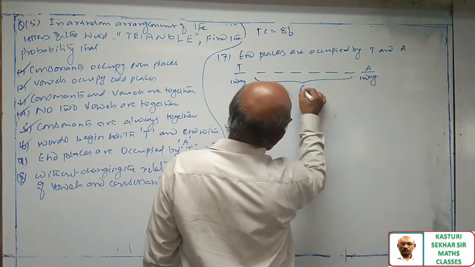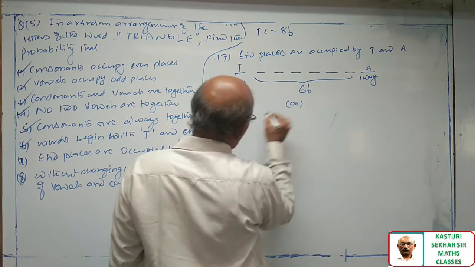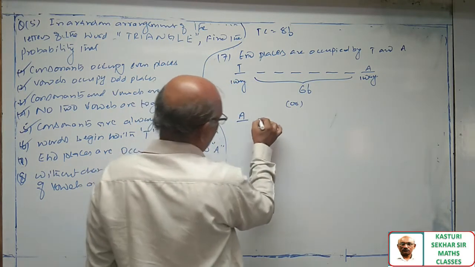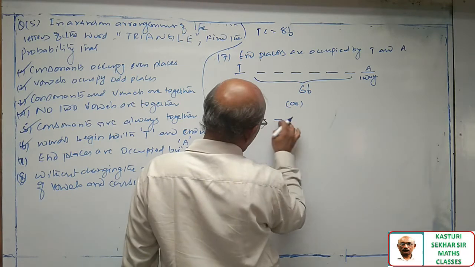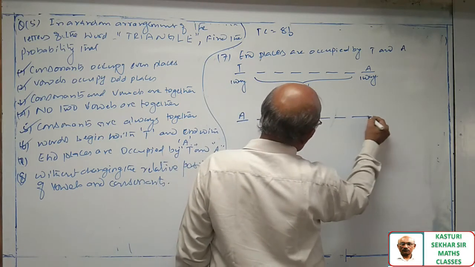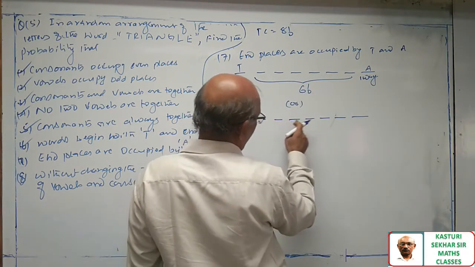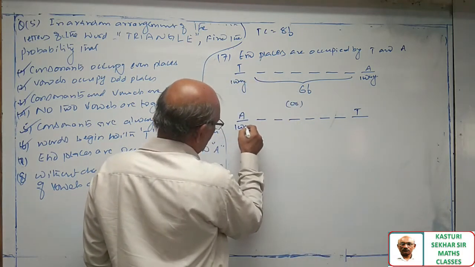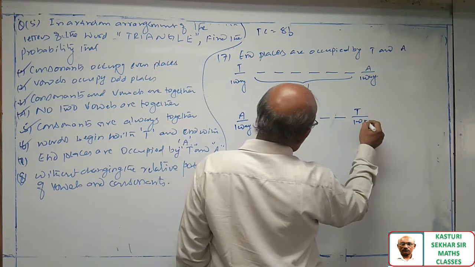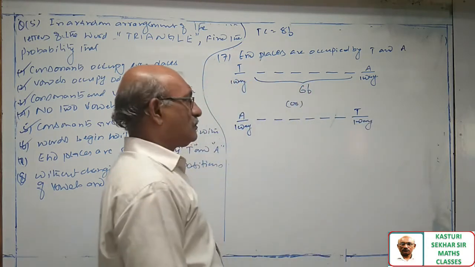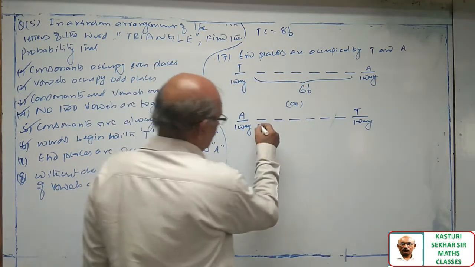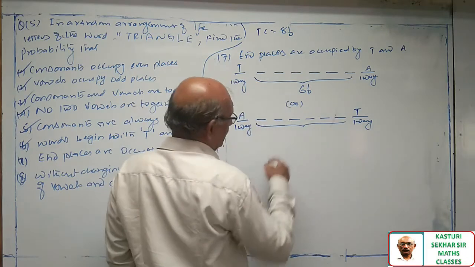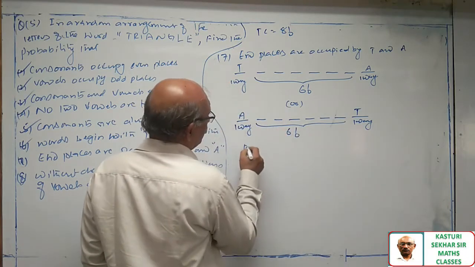So, middle places 6 factorial, or first place with A and last place with T, one way and one way. So these places can be occupied by the remaining letters in 6 factorial ways.